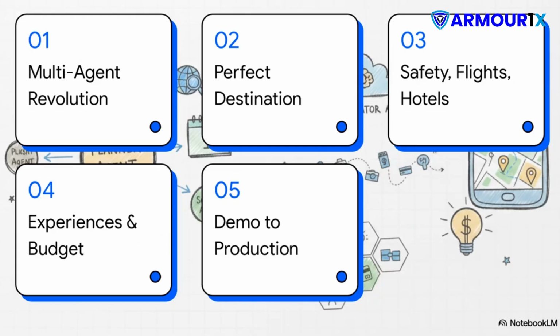Here's our roadmap for the explainer. First, the multi-agent travel revolution. Then, orchestrating the perfect destination, followed by safety, flights, and hotels. After that, we'll hit experiences and budget loops. And finally, how to take this from demo to production. We'll start with the foundational problem AI faces, walk through the assembly line of these agents, and outline the exact steps to push this theoretical demo into a live, full-scale production environment.